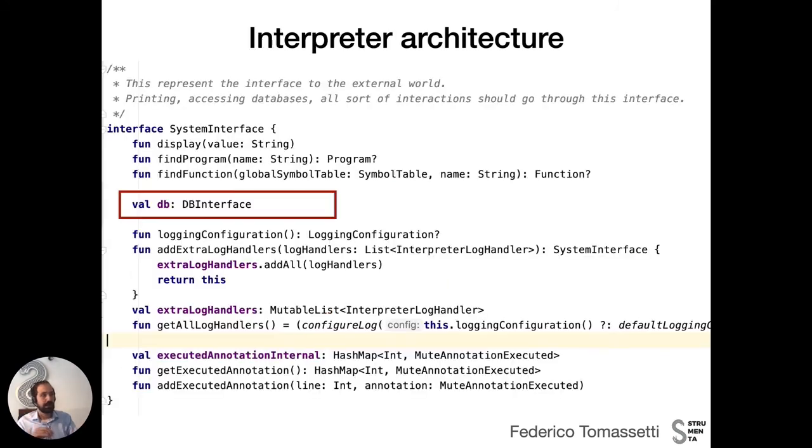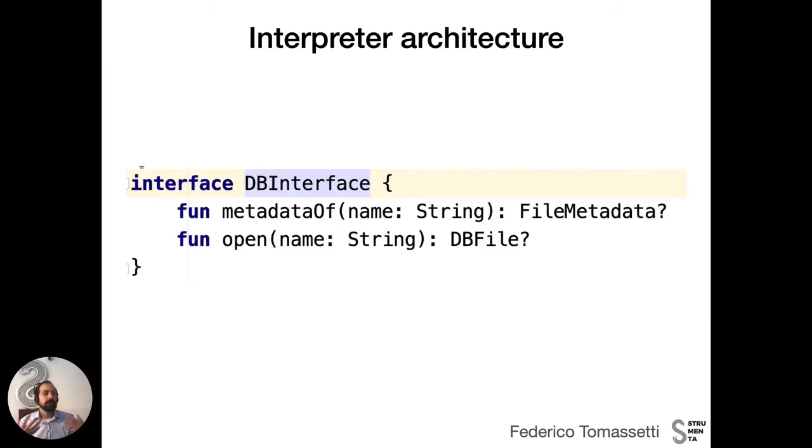Now, I don't want to dive into this, but we can just briefly say that our interpreter works with a system interface that permits to control the environment that is perceived by the interpreter. Among other things, it permits to specify a database interface. The database interface permits to obtain metadata and to provide DB files, because in RPG we have a different approach to database. We are not using a relational database, we are using something else.